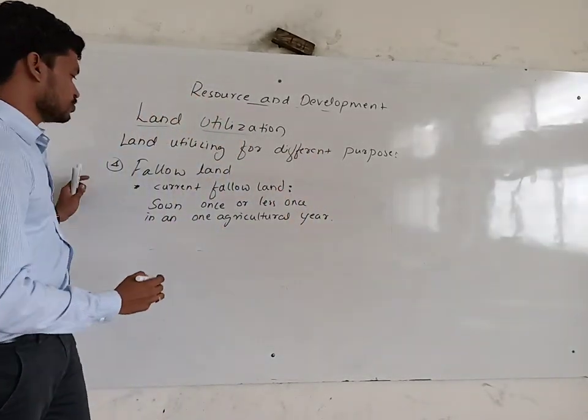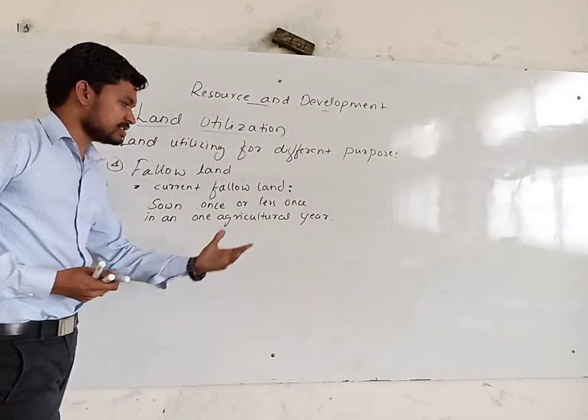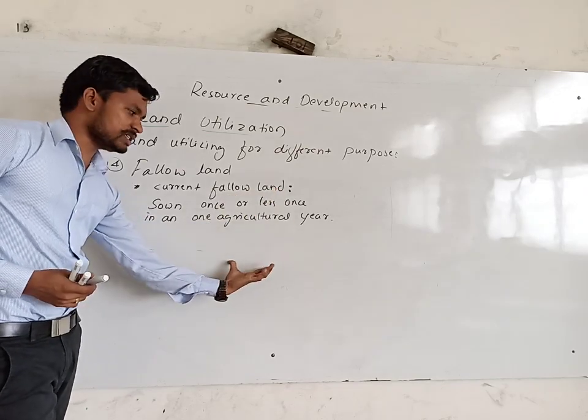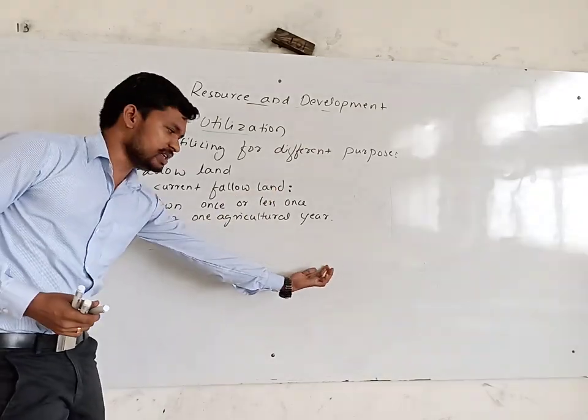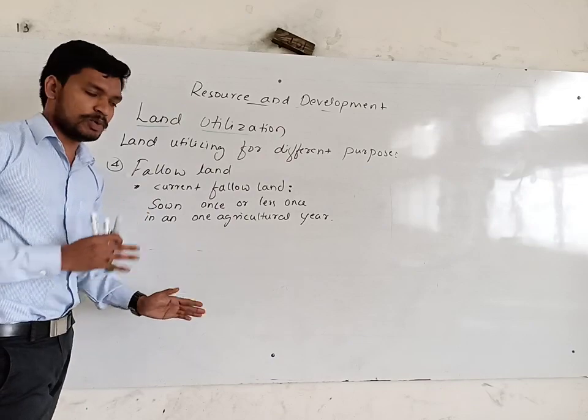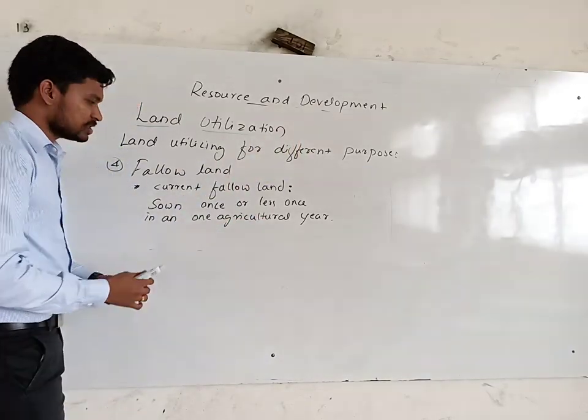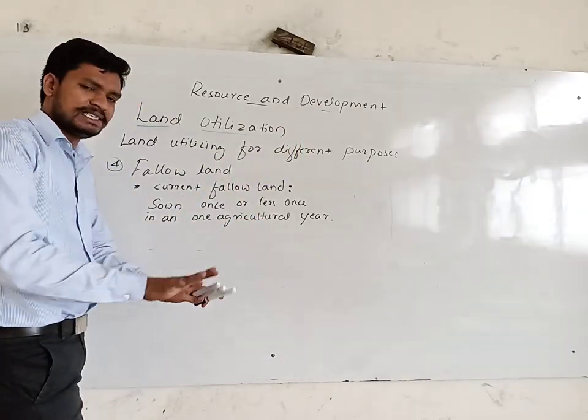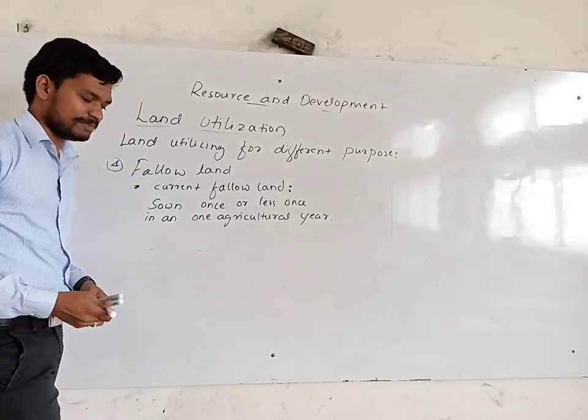So the land which is not cultivated for 1 year, otherwise less than 1 year, but it is agricultural land, you may cultivate for next year. So it's called current fallow land. For that year it's used for nothing.